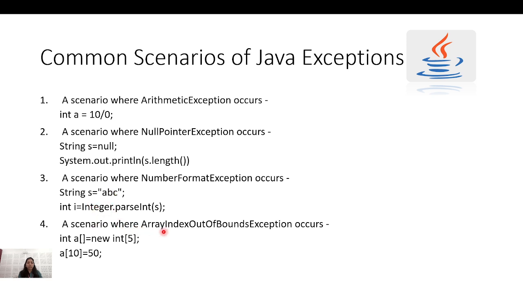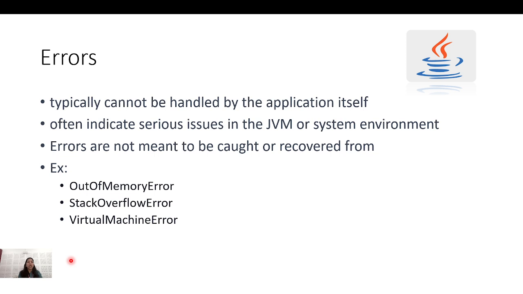Or the last scenario is the array out of bound. As I explained, suppose I have an array with capacity 5, and if I'm trying to access the 10th index from that array, then it can give me the array out of bound exception. Now we have seen checked exception and unchecked exception. There is another type from the throwable, that is exception and errors.